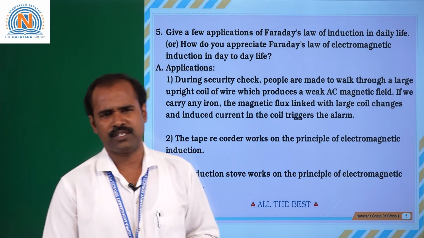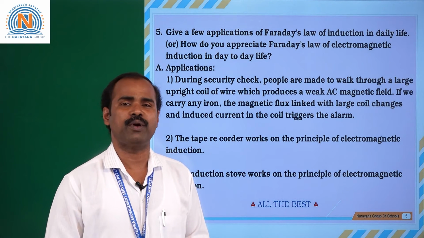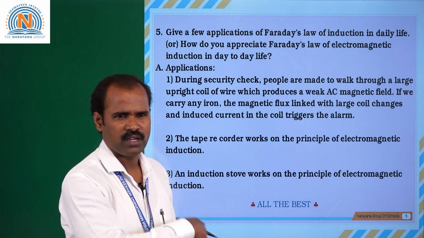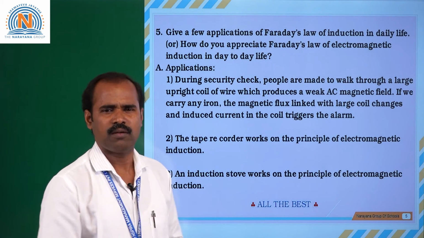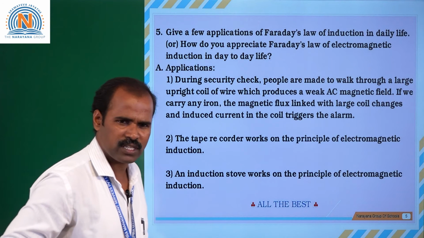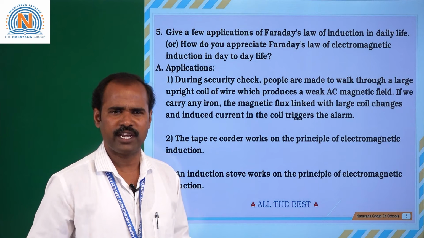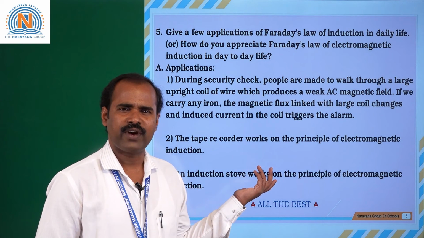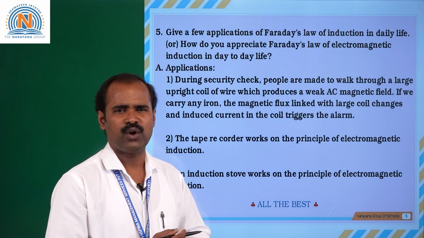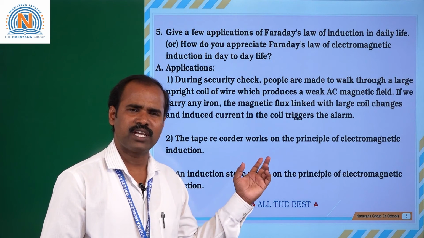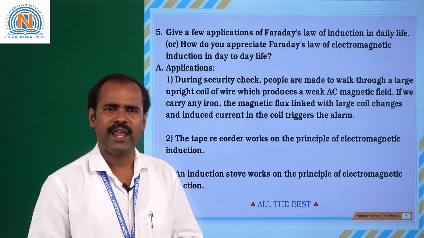And some other applications. Whenever we observe the security check window at shopping malls, a coil is wound around that rectangular window, connected to a battery. Whenever a person moves through that window, if any metal object is in his pocket or in his bag, it can identify it. What happens? The metal object disturbs the magnetic field produced by the rectangular coil, so that the siren will give the indication.